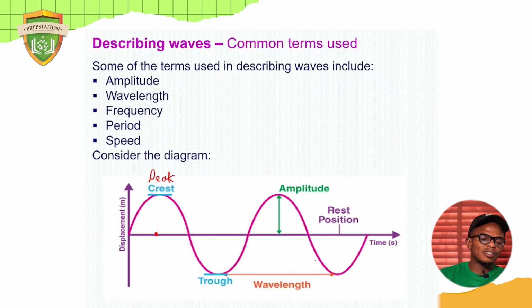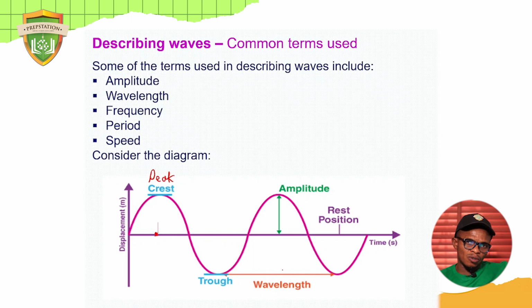Now, I've explained what is rest position. Now, what is wavelength? In a wave cycle, we consider two measurements there. One is the total distance traveled by the wave, and the other one is the distance traveled by a cycle of the wave.